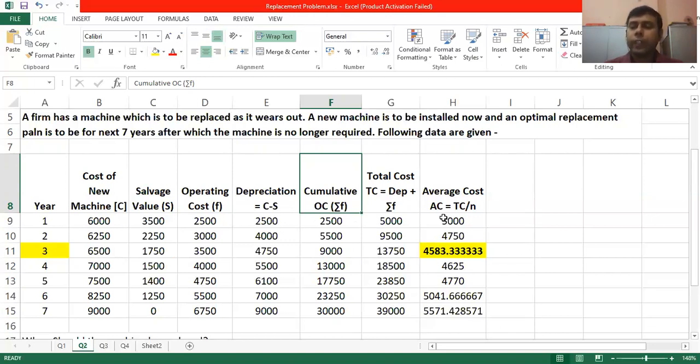Finally, you get the average cost by dividing total cost by number of years. Look for the least value in the average cost and the corresponding year. That year will be the replacement year.